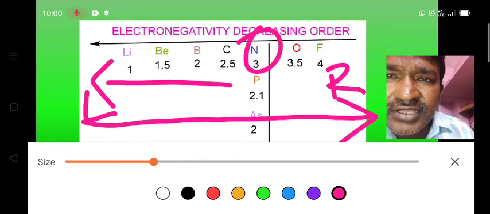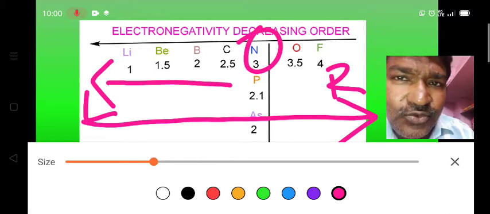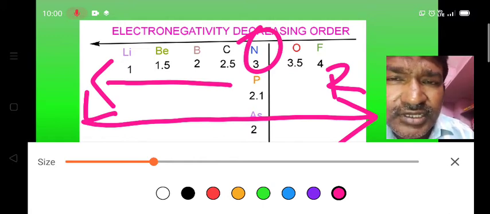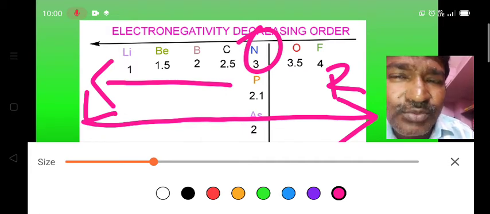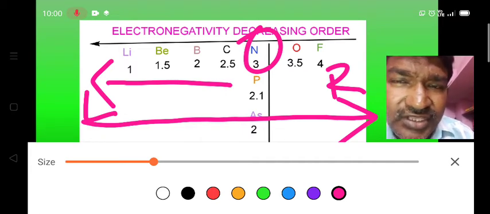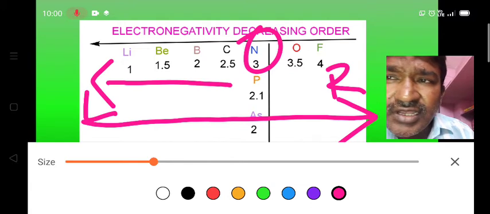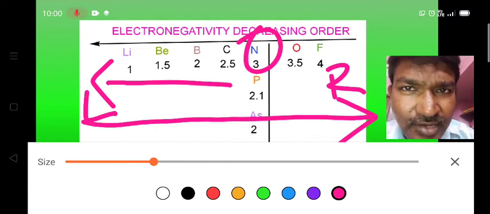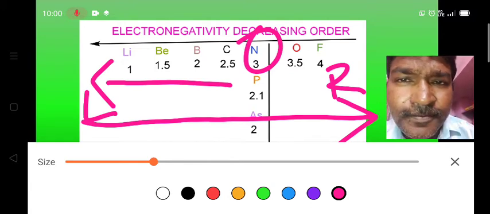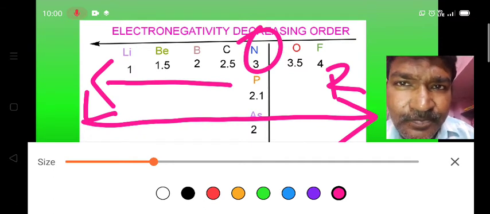And luckily we have a trick here to remember the electronegativity of the second period elements. Lithium, beryllium, boron, carbon, nitrogen, oxygen, fluorine are the second period elements.